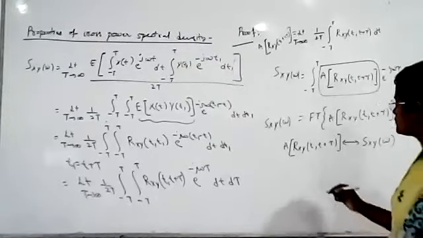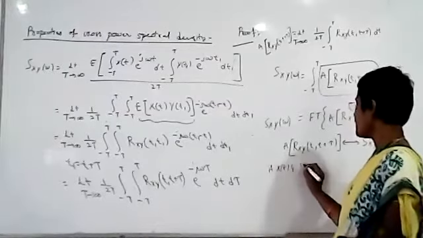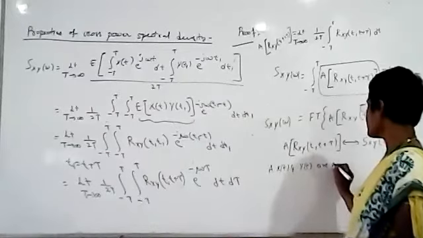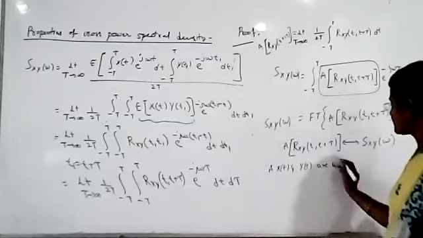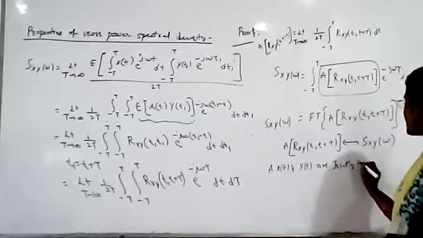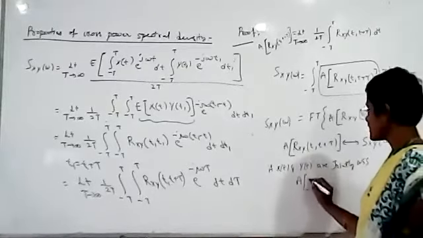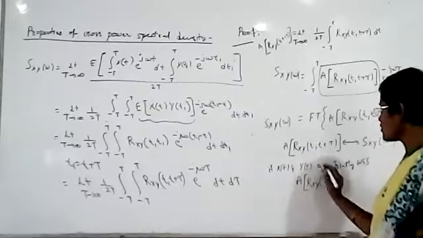Okay. Now, if X of t and Y of t are jointly wide sense stationary, now we know that, what is the time average? Here it is a function of tau.